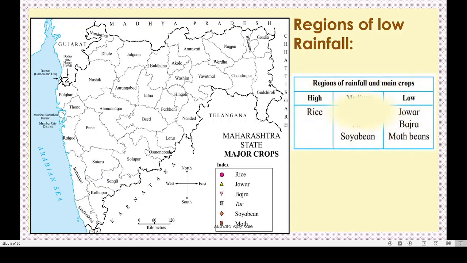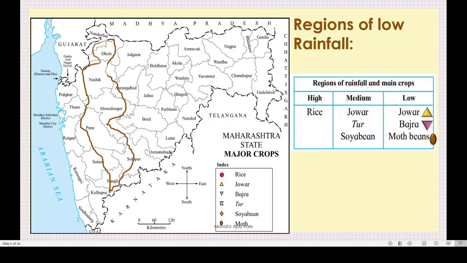Again, here our chart is there, and in the low rainfall area we grow jawar, see the symbol, bajra, and moth beans, that is nothing but matki. Okay, and on the map this is the area where we get low rainfall, isn't it?